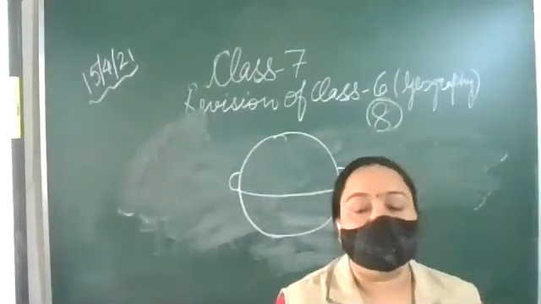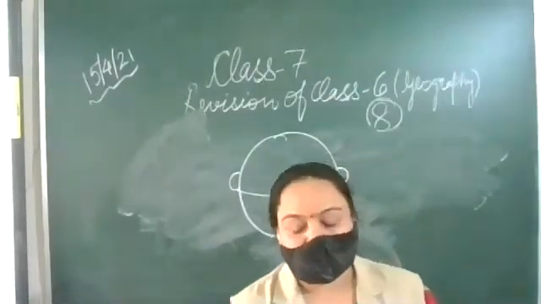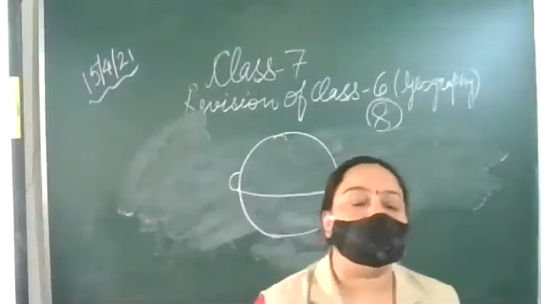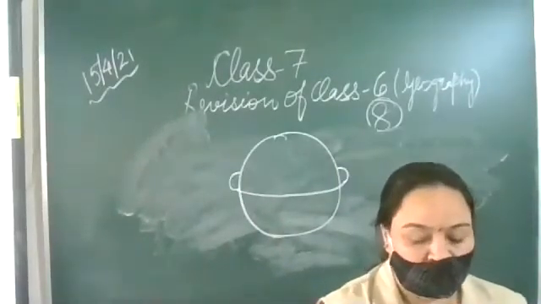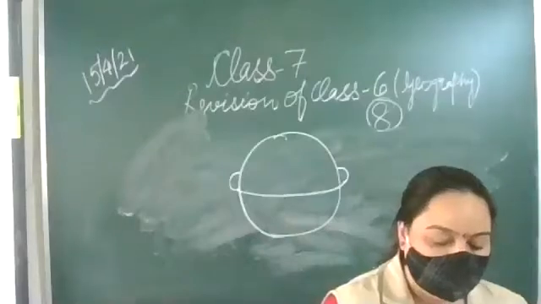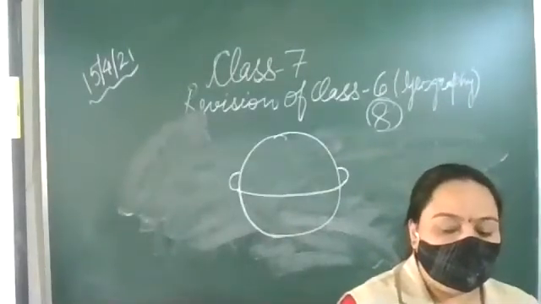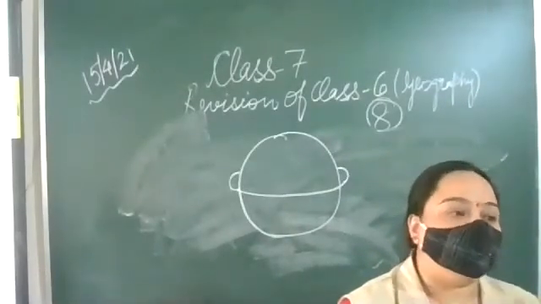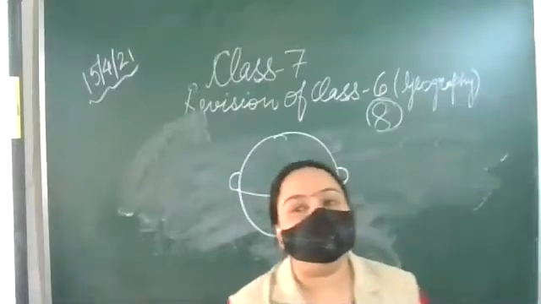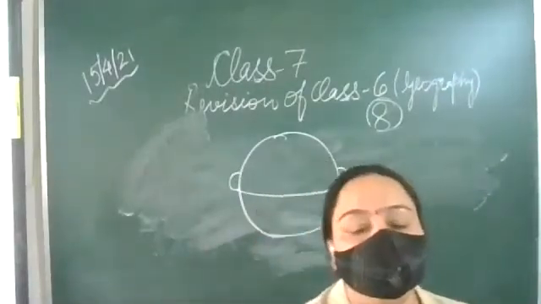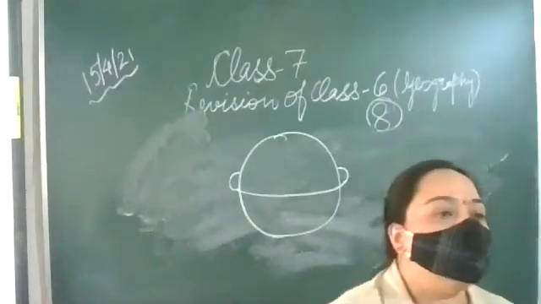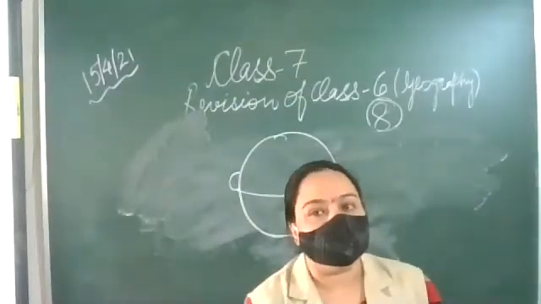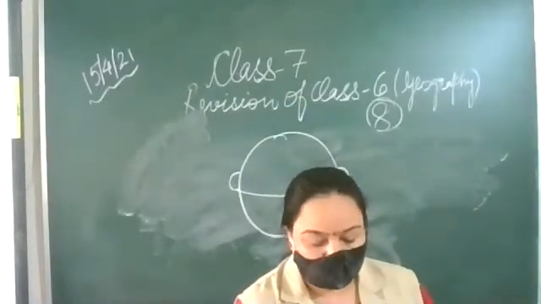And on 21st July, Neil Armstrong was the first person who stepped on the moon. How many days does the moon take to go around the earth? It takes 27 days to go around the earth.